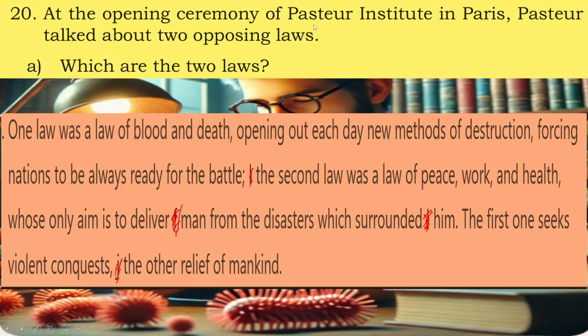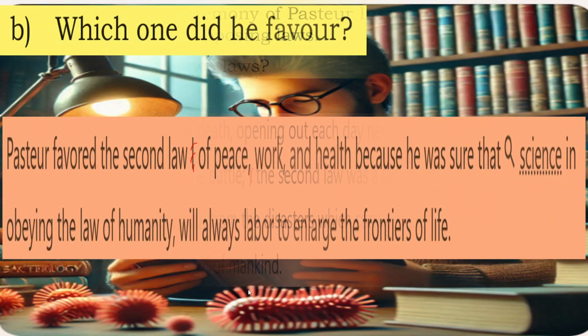20. At the opening ceremony of Pasteur Institute in Paris, Pasteur talked about two opposing laws. Which are those two laws? One law was the law of blood and death, opening out each day with new methods of destruction, forcing nations to be always ready for battle. The second law was a law of peace, work, and health, whose only aim is to deliver man from the disasters which surrounded him. The first one seeks violent conquest, the other relief of mankind.